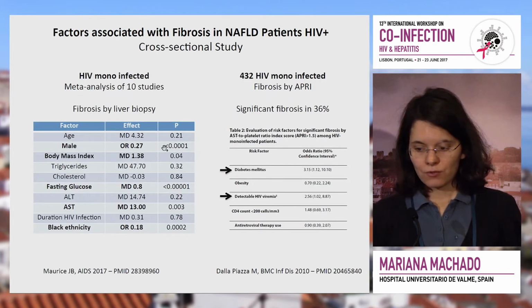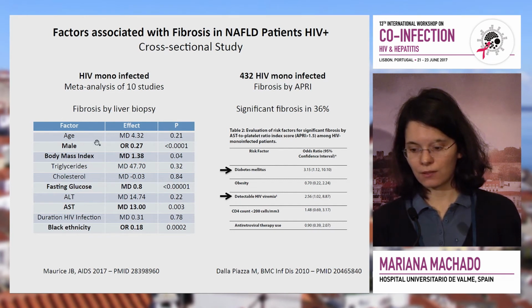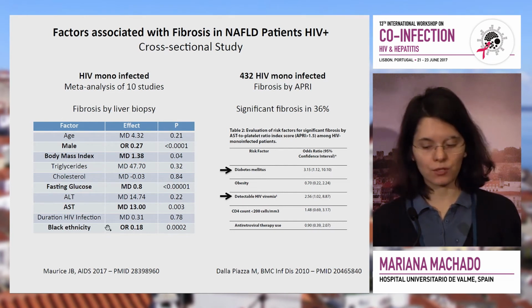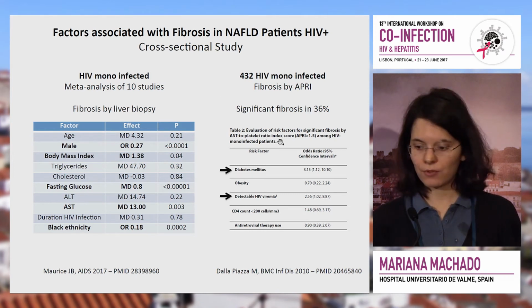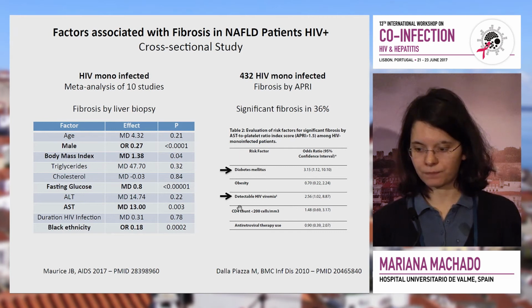What about factors associated with fibrosis? Fibrosis is what dictates the prognosis in NAFLD. So in HIV mono-infected patients, again, it was the metabolic factors that were associated with a higher risk of having fibrosis. Though in a study with non-invasive methods to evaluate fibrosis, they also found detectable HIV viremia as a risk factor for fibrosis.